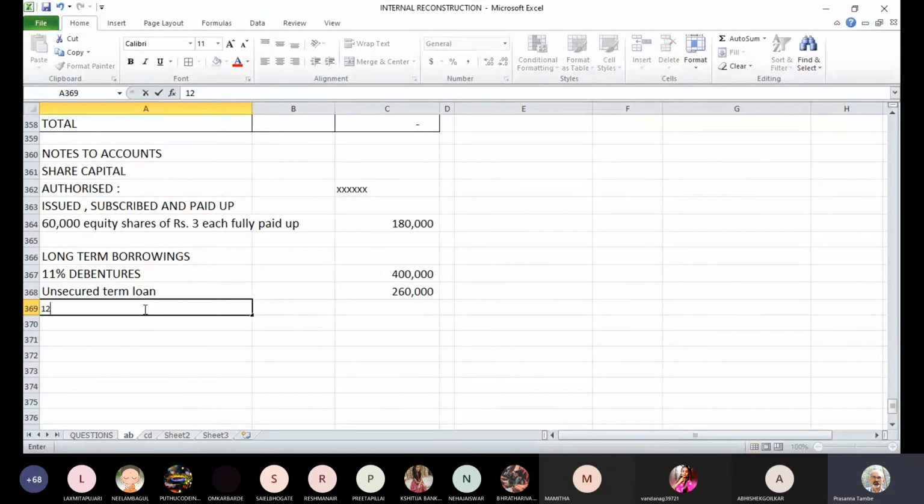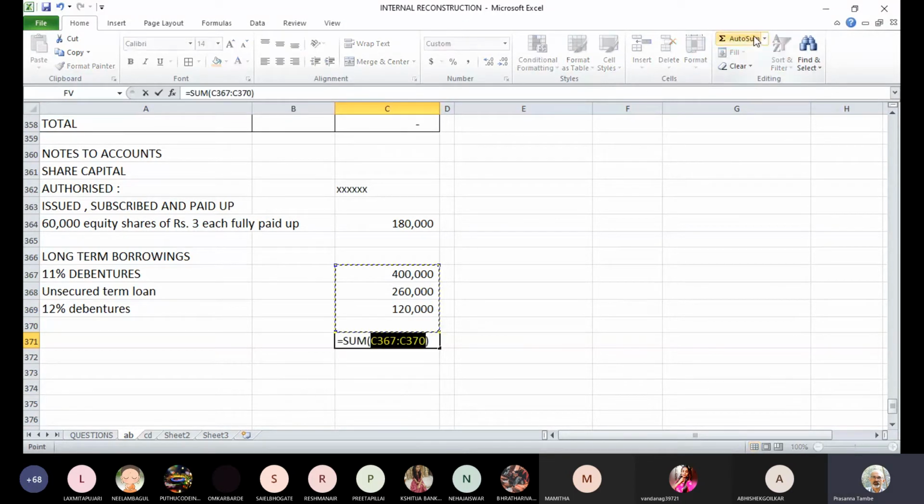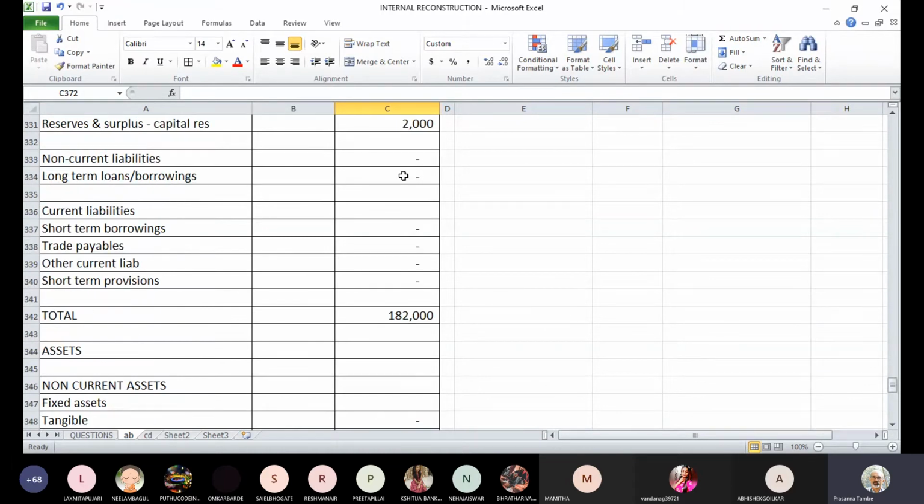So 12% will be 1,20,000. 1,80,000 is the total of long-term borrowing. 7,80,000 is the total of long-term borrowings.